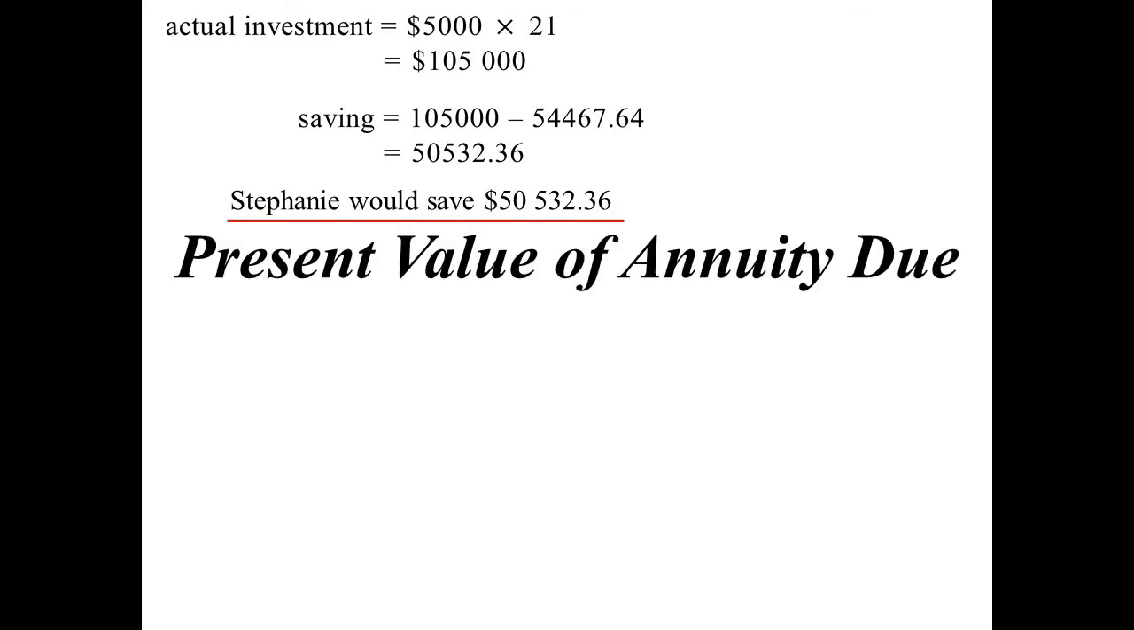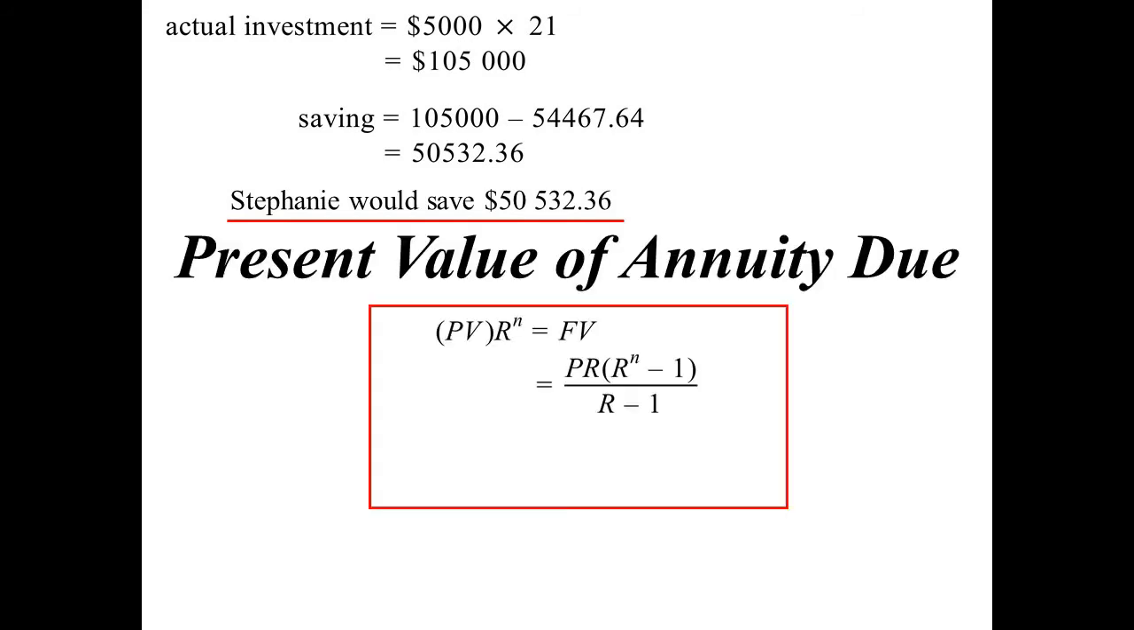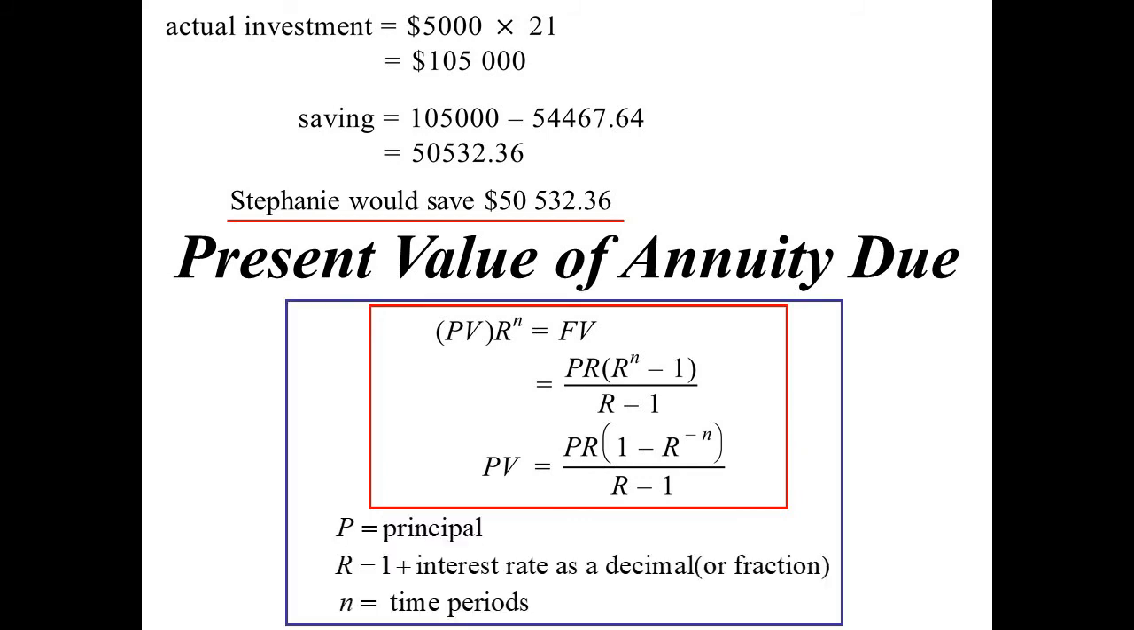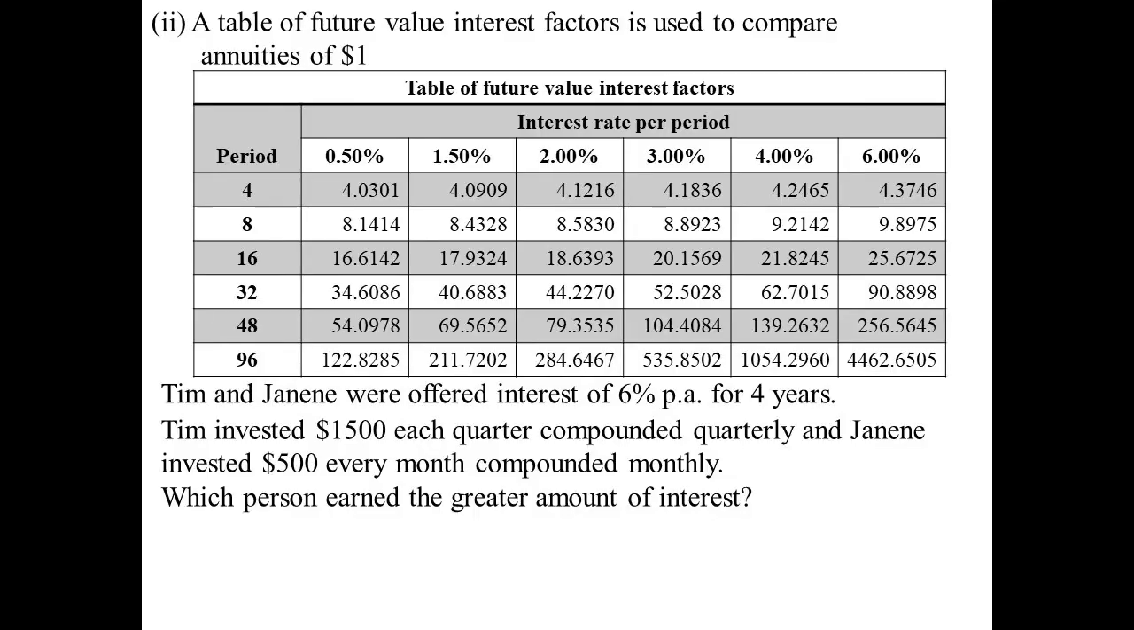So the present value of an annuity due. Present value times R to the power of n, that's got to equal our future value. So we could create a formula for that. But again, you can't quote the formula, but that would be one for present value, where P is principal, R is the interest rate, and so on.